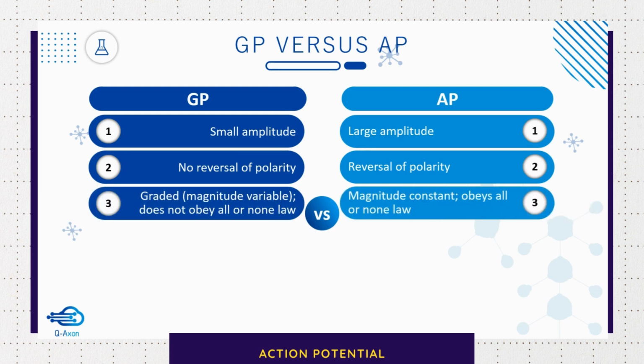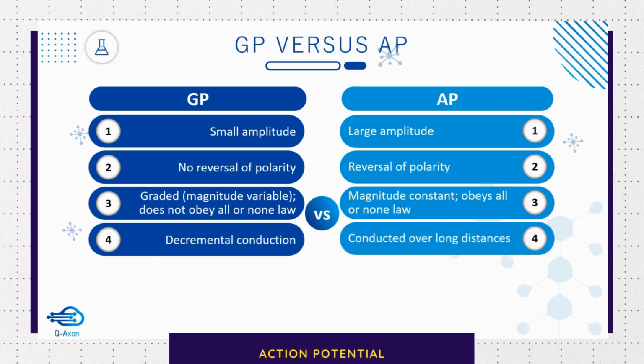The graded potential does not obey all or none law, which means that its amplitude varies depending on the strength of the stimulus. But an action potential obeys all or none law and its magnitude remains constant. Now, a graded potential being too small cannot be conducted for long distances. So it is a local potential, whereas an action potential being large in amplitude can be conducted across long distances.